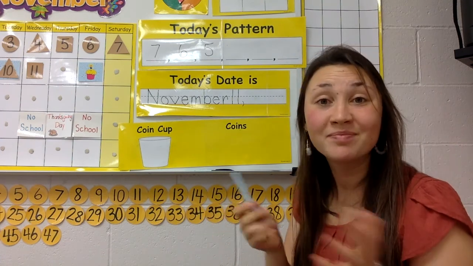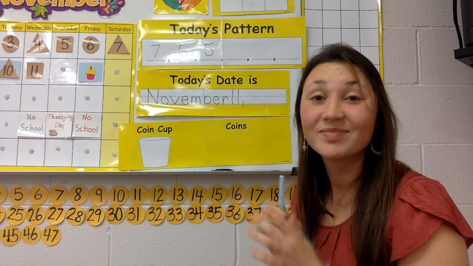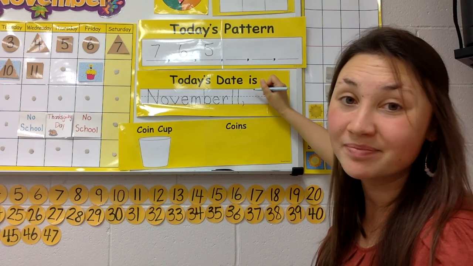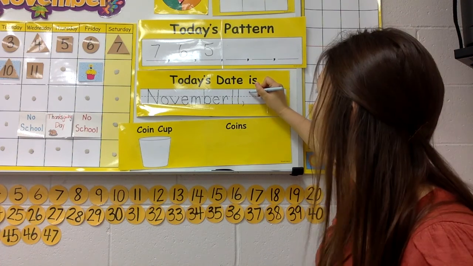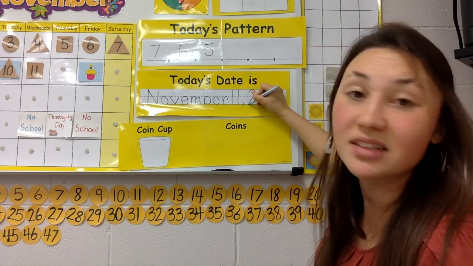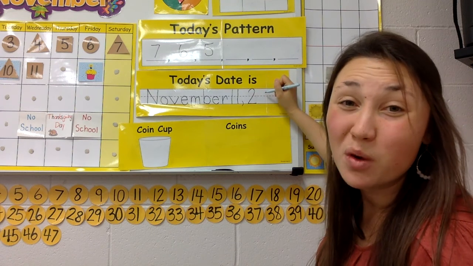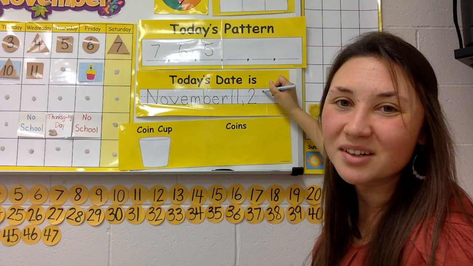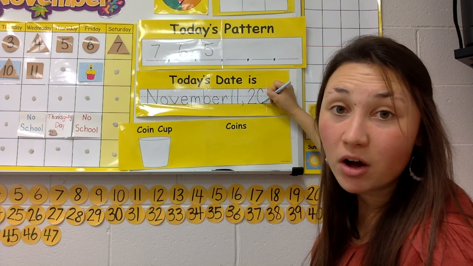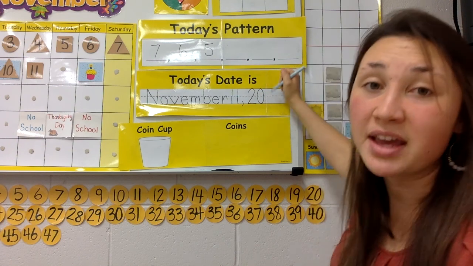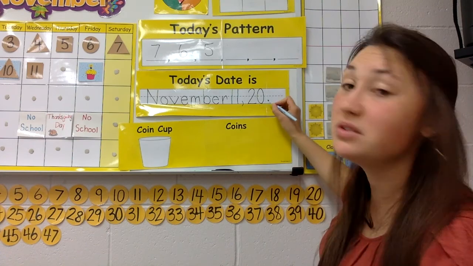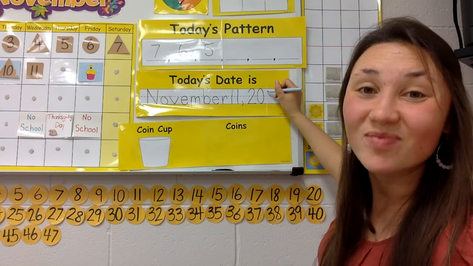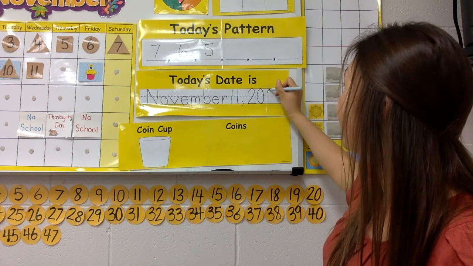And what year are we in? 2020, that's right. What's the first number in 2020? A 2. Yep. Curve around and slide to the right for your 2. What comes after your 2? A 0. Yep. Try to make all your numbers the same size if you can. 2, 0. What comes after that? Another 2. Yep. Another 2.